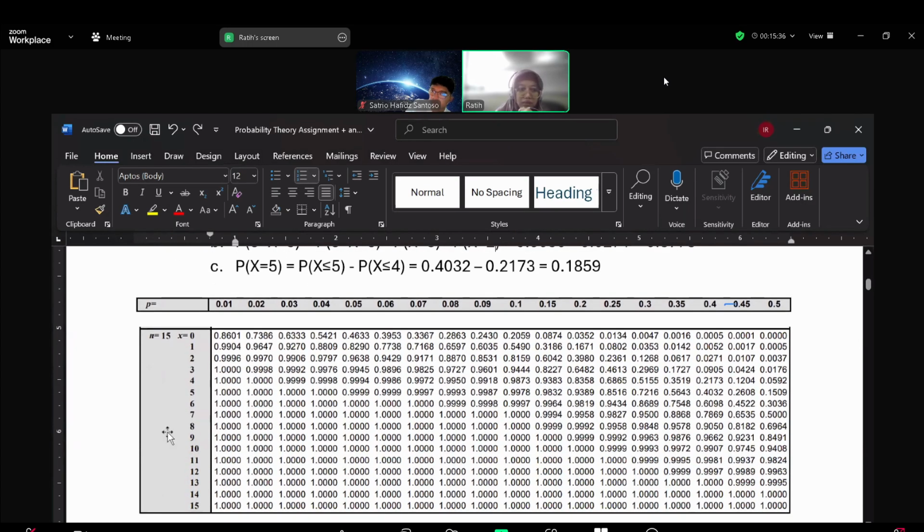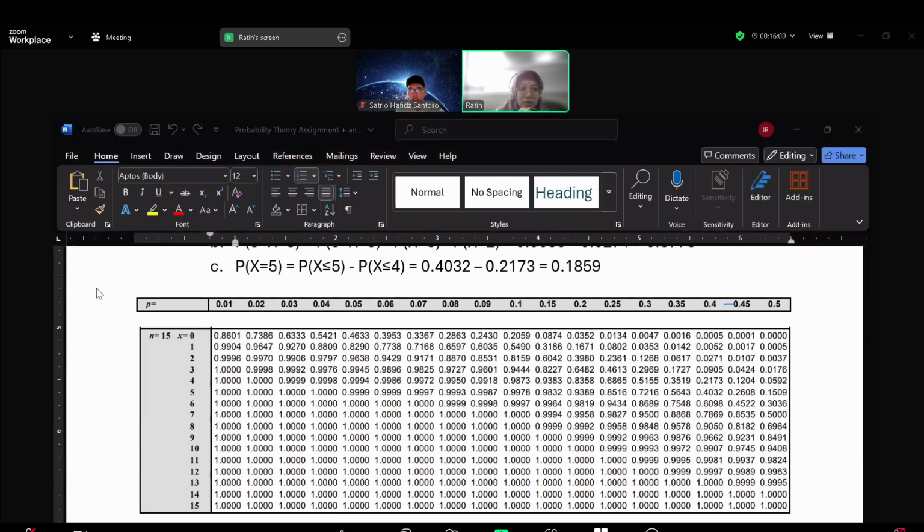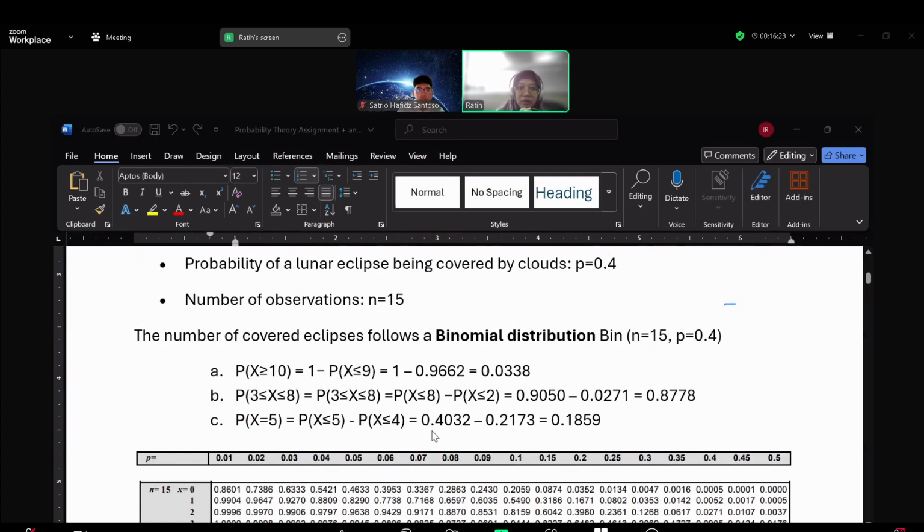For the 8, we take the value for the random variable 8, and for the 2, this one. So 8 minus the 2. That is for point B.